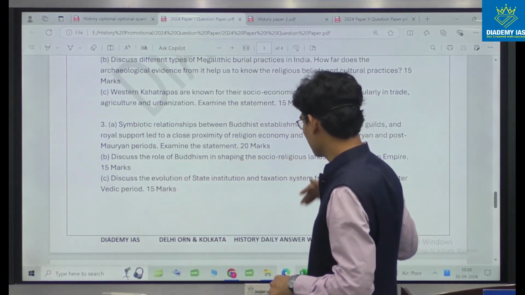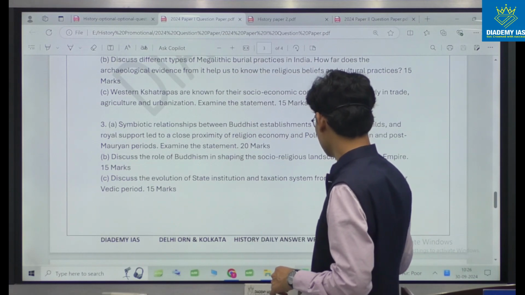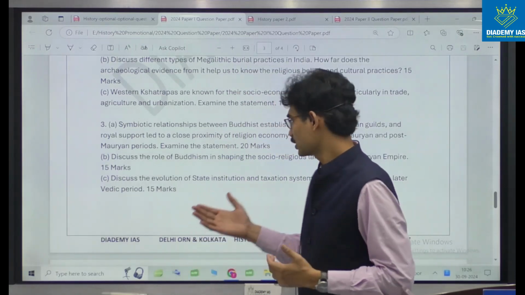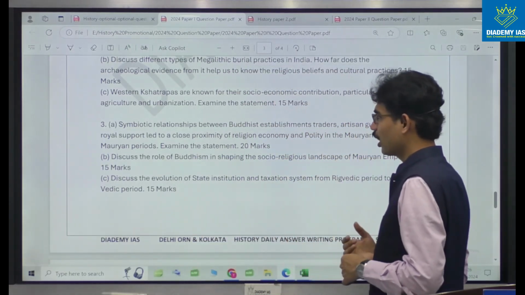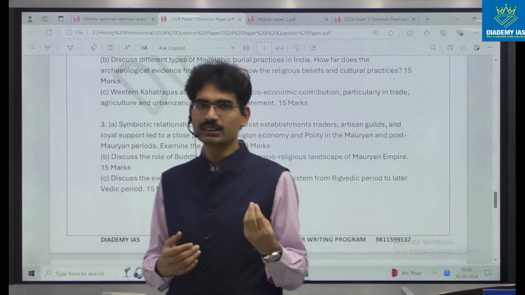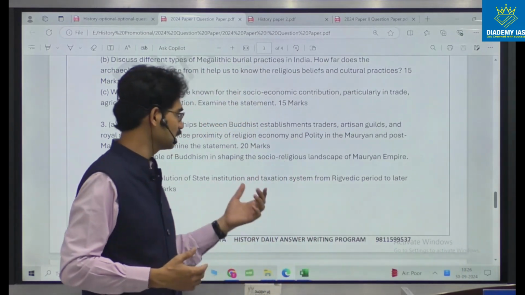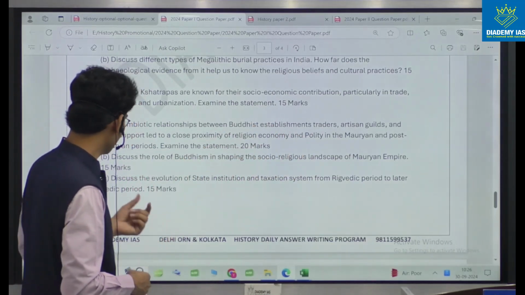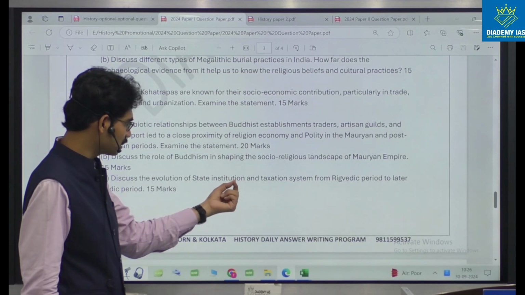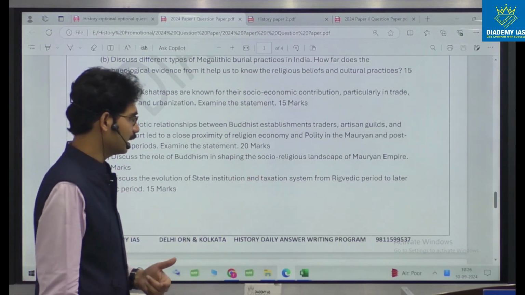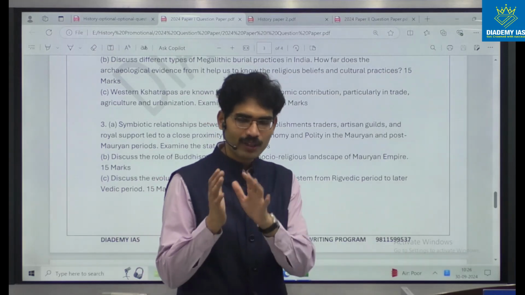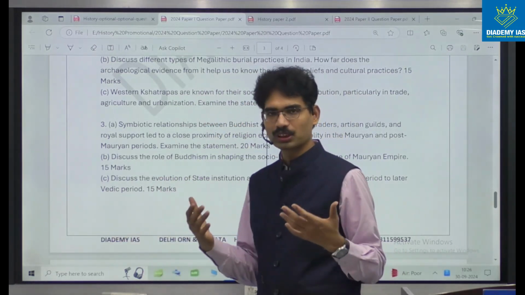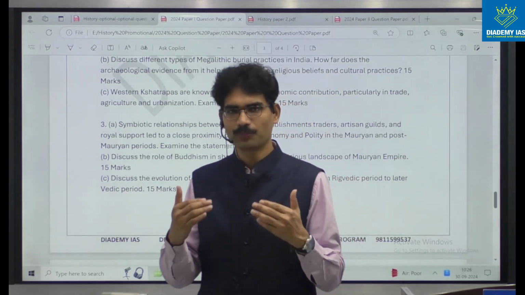Discuss the role of Buddhism in shaping the socio-religious landscape of the Mauryan Empire. It is asking how, in the Mauryan Empire, the Buddhist religion played an important role in changing society and the religious angle. Discuss the evolution of state institutions and taxation from the Rigvedic period to the later Vedic period. It is asking about state institutions, that means political administration, and taxation, simply political.